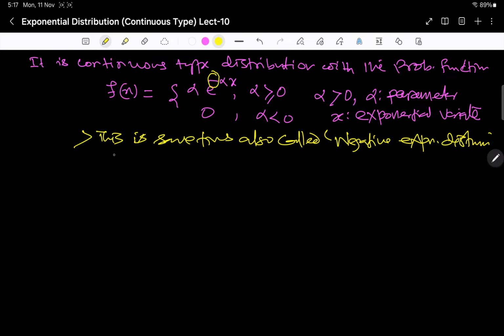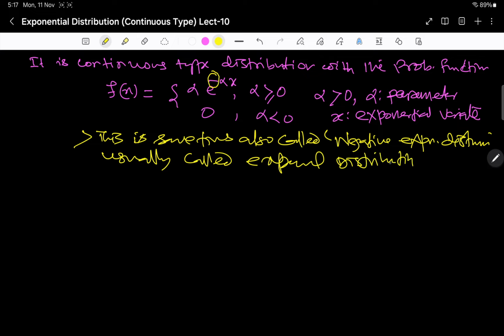However, it is usually called exponential distribution. It is a continuous type distribution. Why?